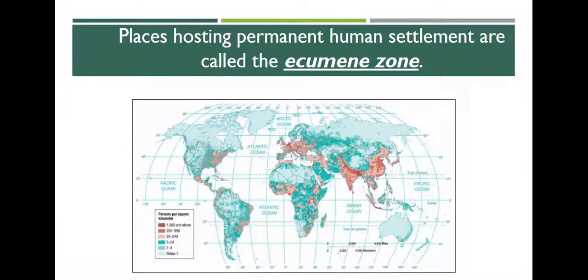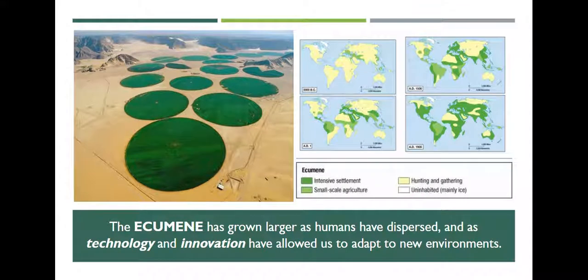So we're going to talk about where humans host a permanent settlement, and that's called ecumene zones. These are where human settlements have been. So the thing about this is for much of our history, we've lived in the same locations. But as humans have dispersed across the globe and technology and innovations have changed, this really allows for us to